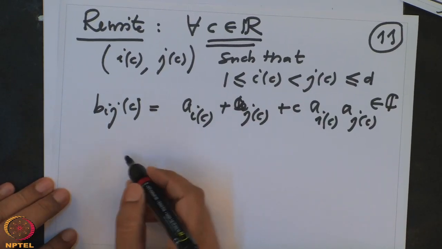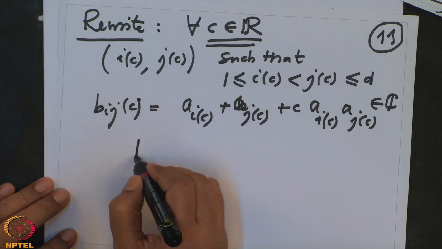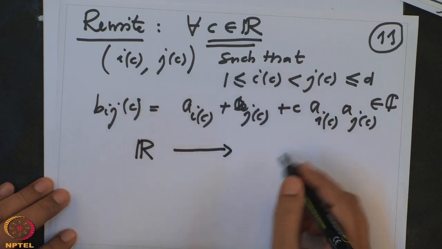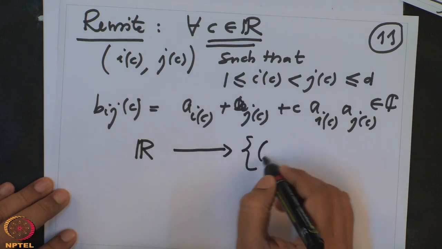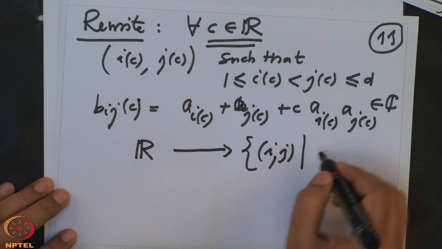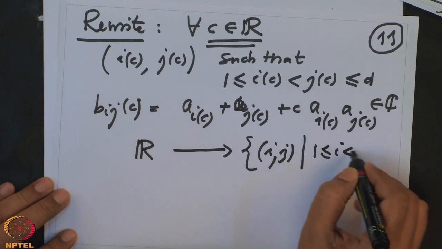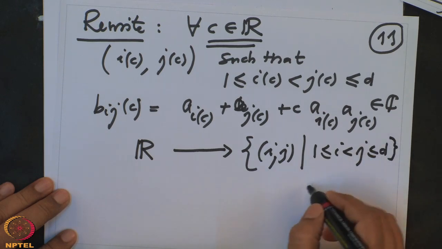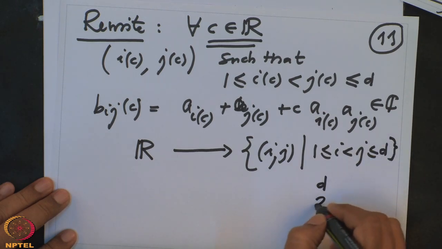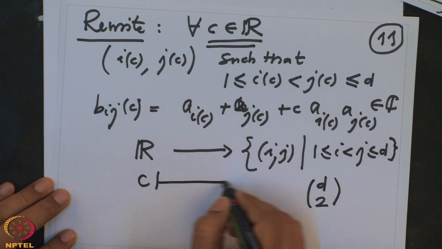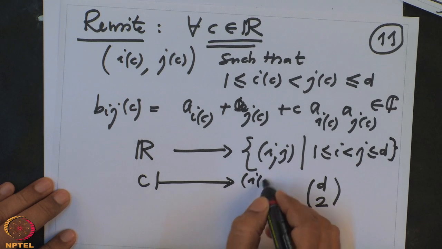We have defined a map from R to the pairs (i, j) such that 1 ≤ i < j ≤ d. This is a finite set of cardinality d choose 2, and we have a map, namely C going to (i_C, j_C).